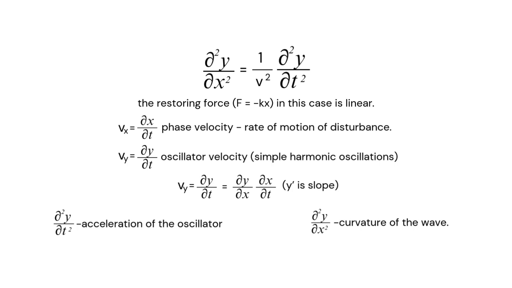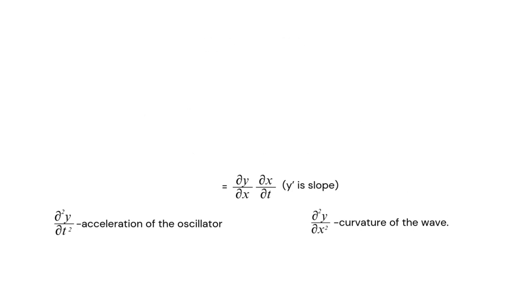So this is how we are interpreting the wave. That is, the first term is giving us the acceleration of the oscillator. The second term is giving us the curvature of the wave. And in between, we have the velocity of the wave. So in general, we're getting a whole idea of what the wave is because of the equation.